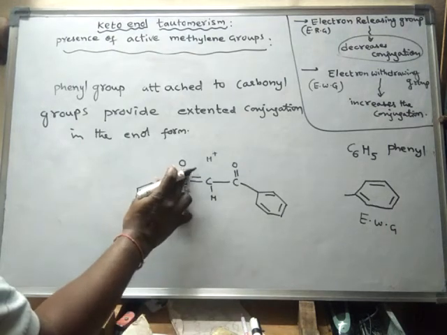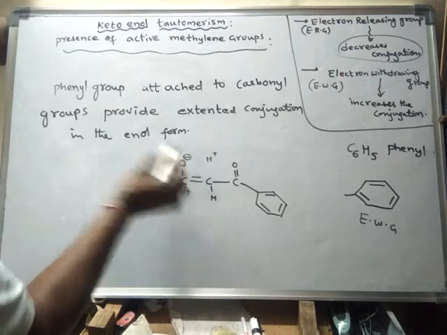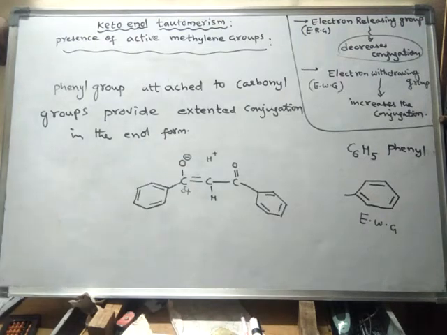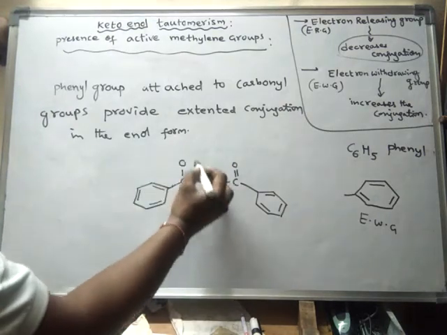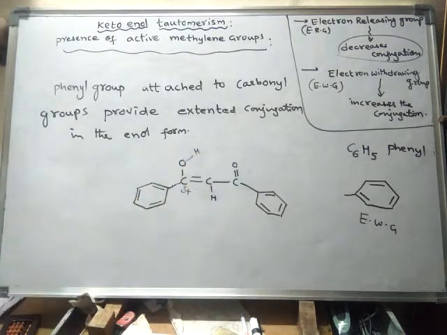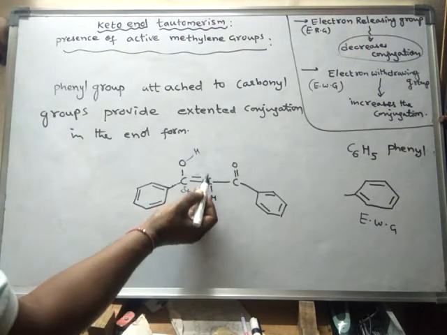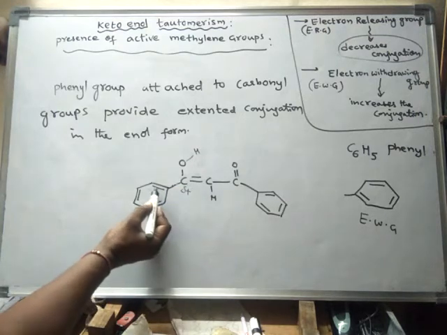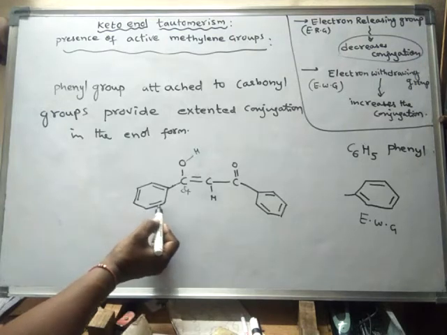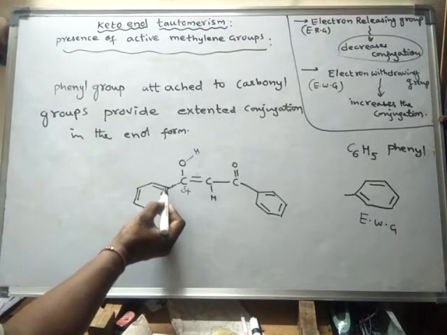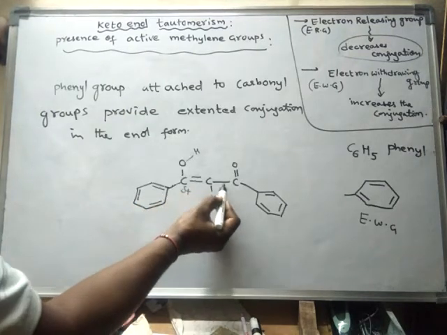Now this bond will shift onto this oxygen. Now this hydrogen will attack this negative charge and form the enol. Look here. When enol is formed, what happened? Here there is a conjugation: double bond, single bond, double bond, single bond, double bond, single bond, double bond.